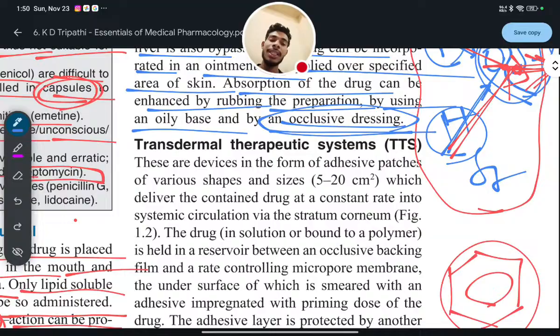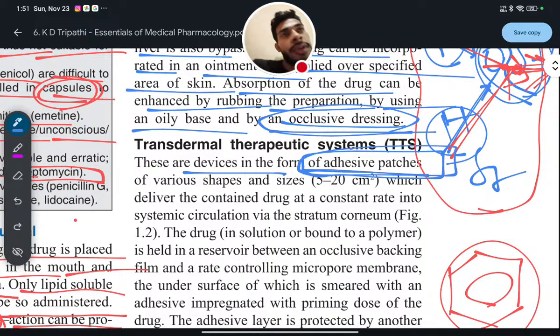Next, we will see the transdermal therapeutic system. So what is the transdermal therapeutic system? These are devices in the form of adhesive patches. Nowadays transdermal patches are a highly used technique to deliver the drug inside the body. So the transdermal therapeutic system, TTS, are devices in the form of adhesive patches.